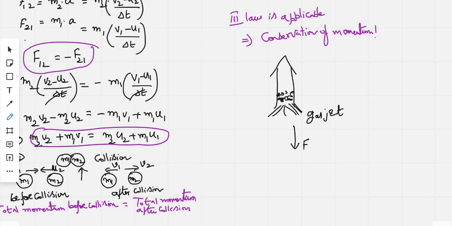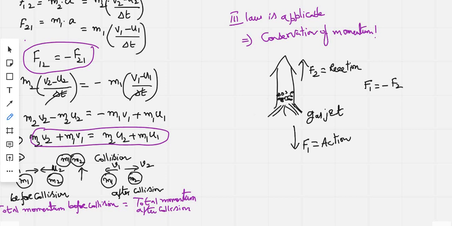So this is the force F1 as the gas jet is coming in the downward direction, which is called action, and due to that the rocket moves in the upward direction, which is reaction. See, the force is F2, reaction. According to Newton's third law, we can say that this F1 equals to minus F2.